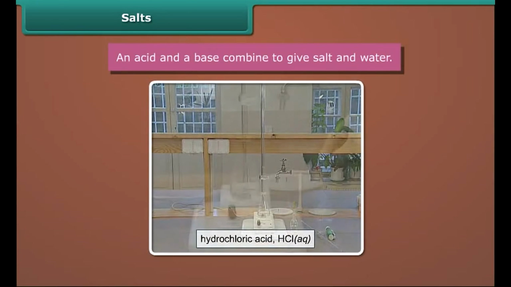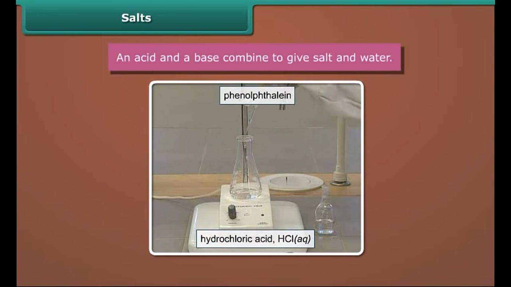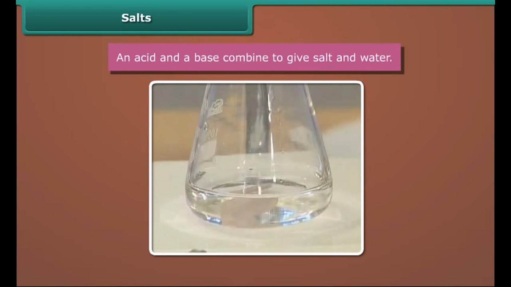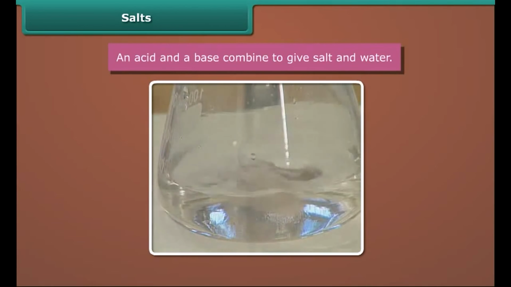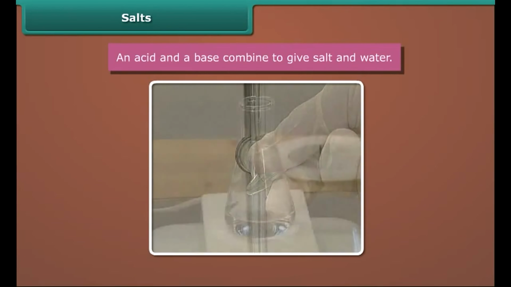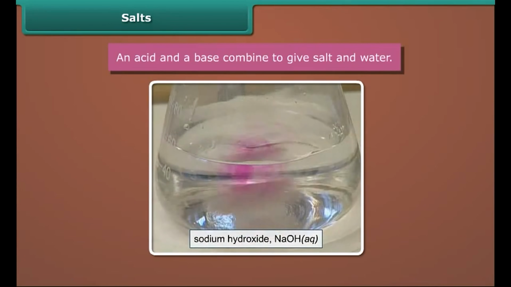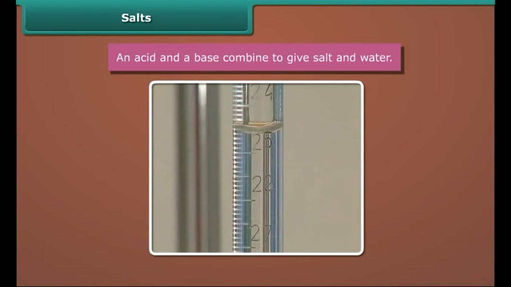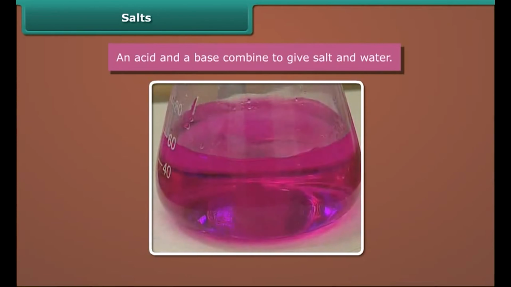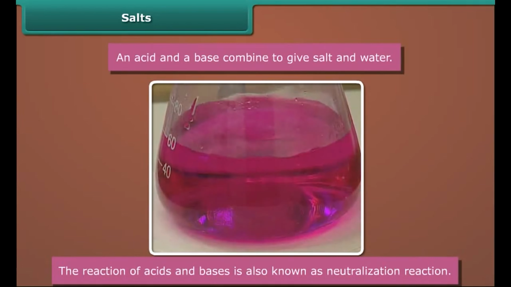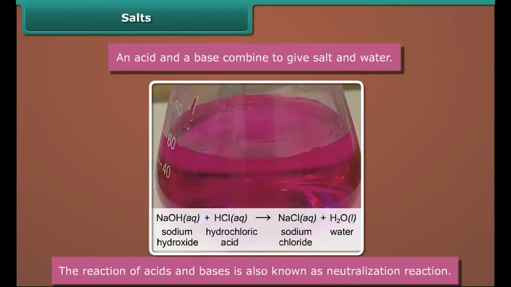Let's do the following experiment. Add some phenolphthalein to dilute hydrochloric acid. The indicator remains colorless in the acidic solution. Now we add a solution of sodium hydroxide in small portions. At a certain point, the indicator changes color, which means that the acid is completely neutralized by the sodium hydroxide and some excess hydroxide ions are present in the solution. The reaction produced salt, sodium chloride, and water. The reaction of acids and bases is also known as neutralization reaction.